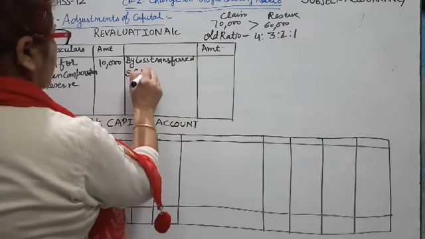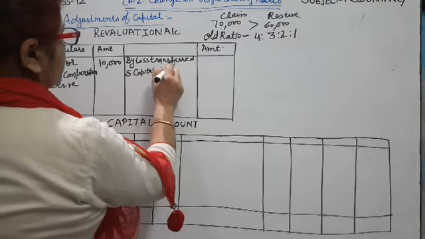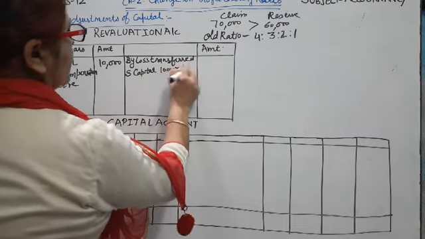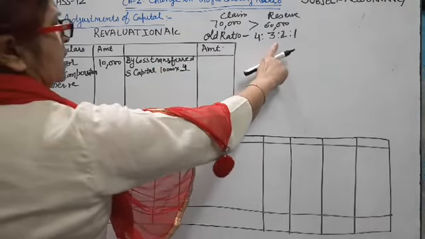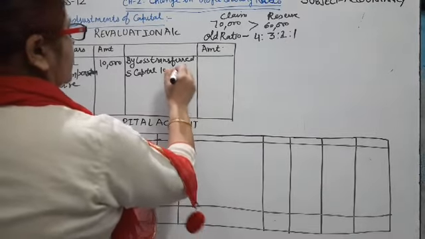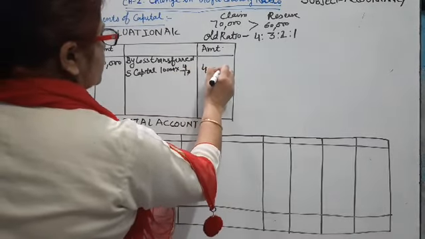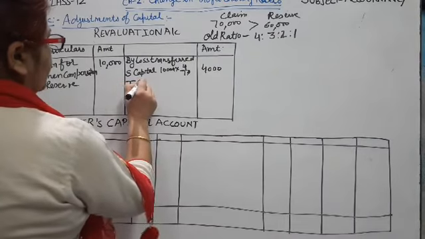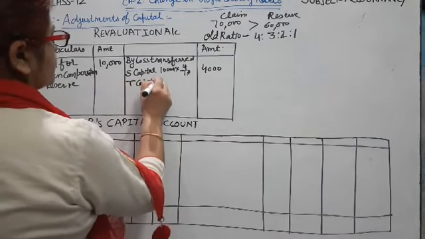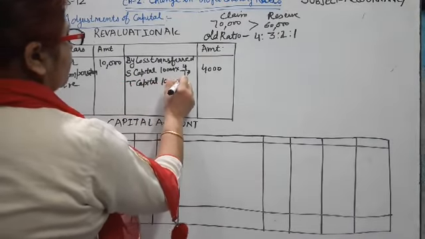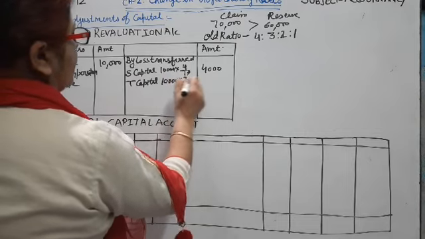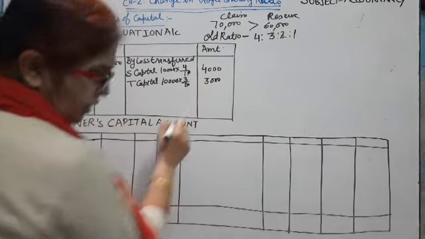So we transfer the loss to S capital account: 10,000 multiplied by 4 by 10, that is 4,000. T capital: 10,000 multiplied by 3 by 10, 3,000.